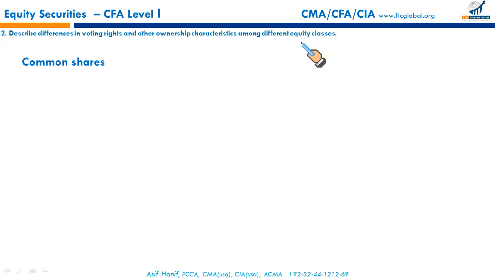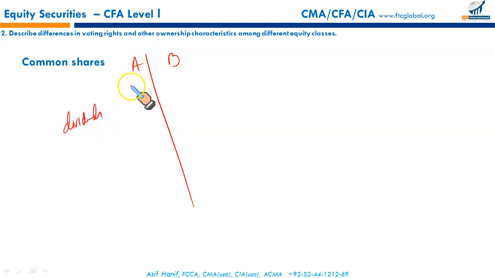There are no classes. But in the US, firms are allowed or authorized to issue different classes of common stock. Class A, Class B. So what is the distinction between Class A and B? They might differ with regard to dividend payments. Maybe Class A will get more dividend, Class B will get less dividend. They might differ with regard to stock splits, that A might be split, B may not be split, or maybe B split differently, A split differently. So they will have some different features from each other.